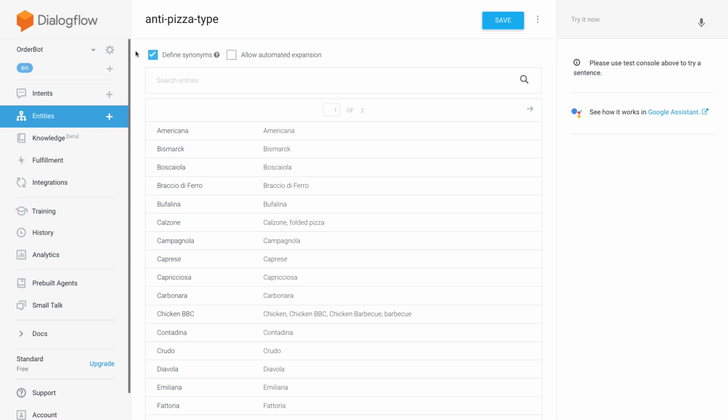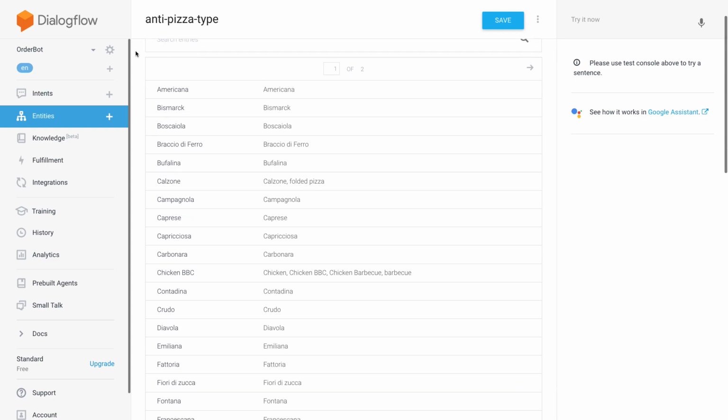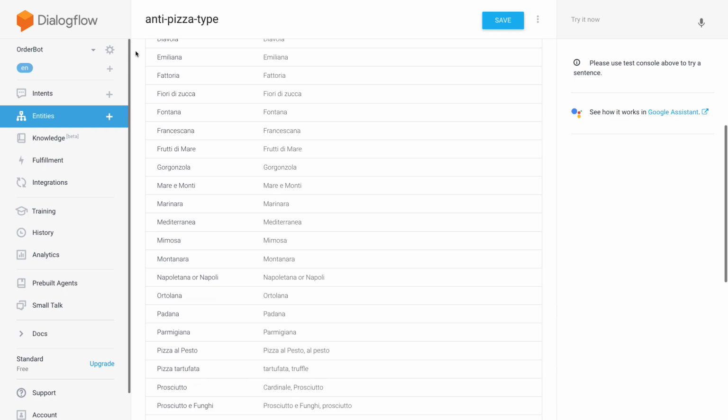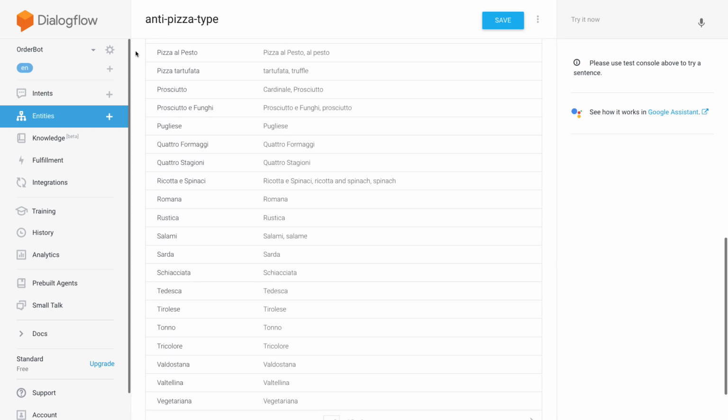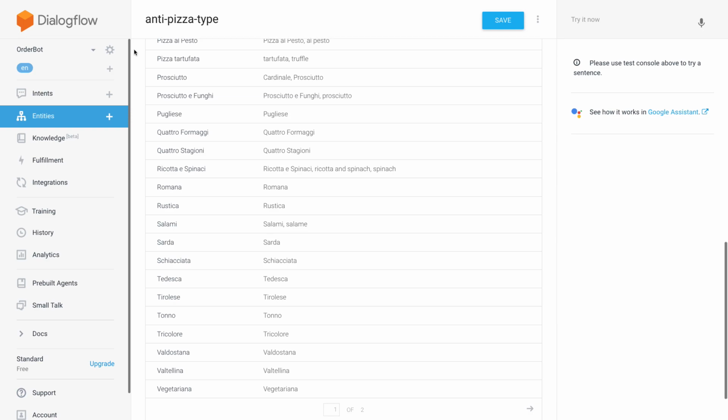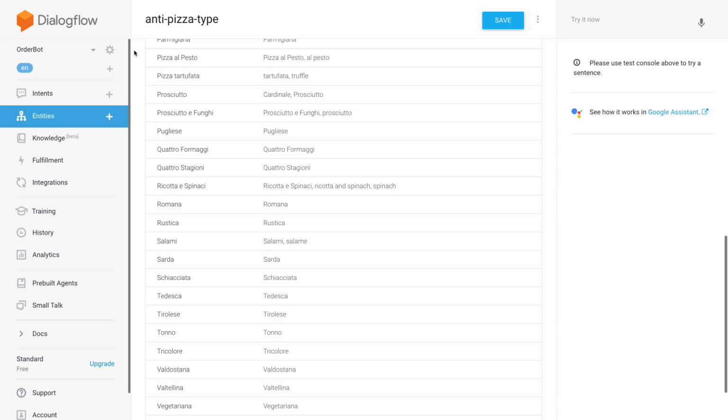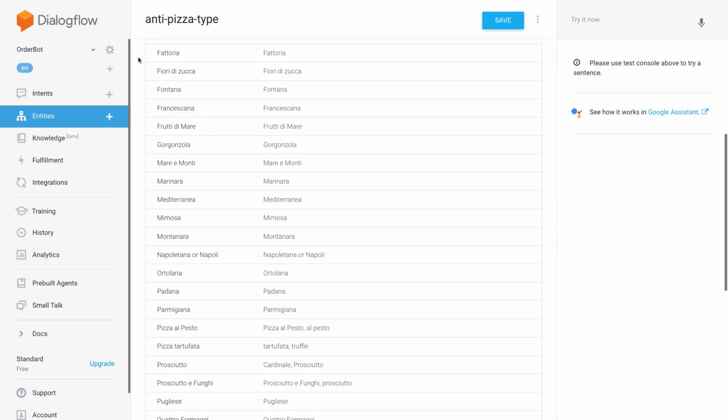Of course, it's a little bit extra work, but I think it pays off in terms of the bot being more conversational. I just googled pizza types and found a long list of, I don't know, 100 pizza names, and this is them. A lot of Italian pizza. So these are all the pizzas that we don't want to offer.